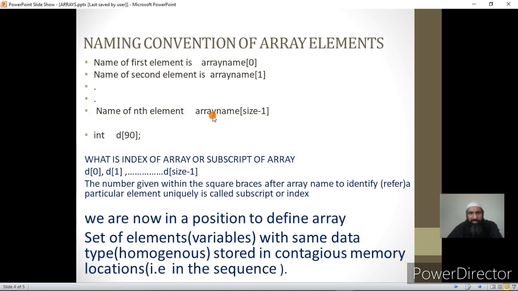Now we can define the array as the set of elements, actually variables, with the same data type, what we call a homogeneous data type, and those elements are stored in contiguous memory locations, that is in a sequence. So an array can be defined as a set of homogeneous elements stored in contiguous memory locations. By homogeneous we mean all the elements of an array have the same data type.